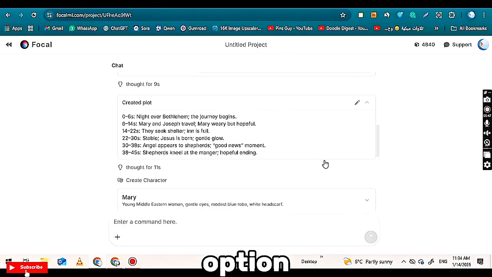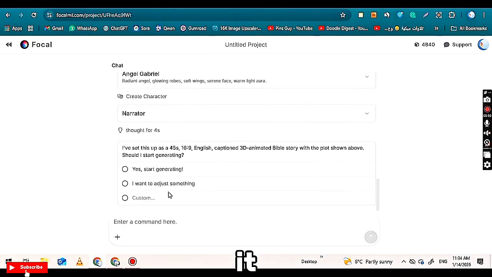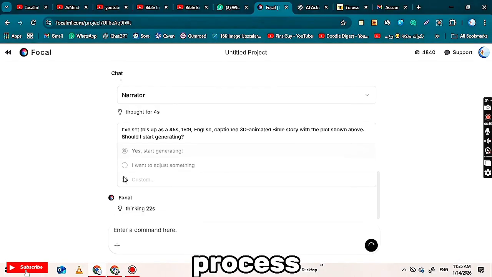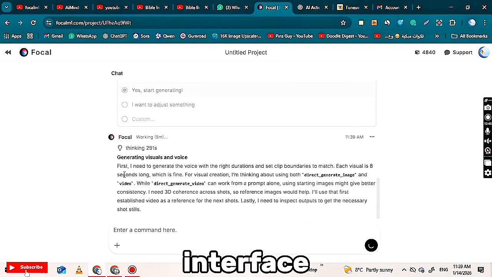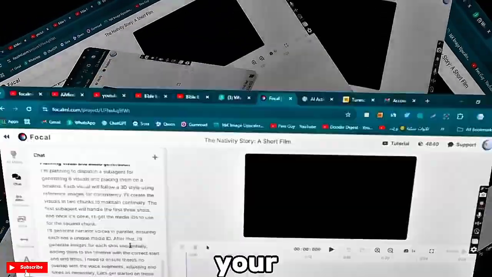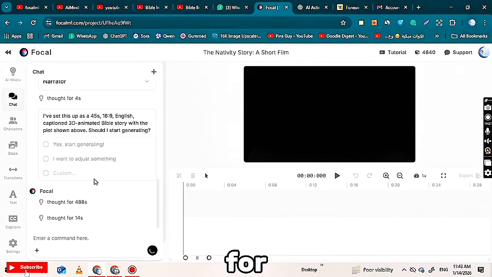Finally, scroll down to find the option to start generating the video. Click on it, and your video will begin generating. After this, Focal ML will take a little time to process, and then the main editing interface will open in front of you. From this interface, your video will start generating. You need to wait for a short while, and the video clips will begin appearing on the timeline.